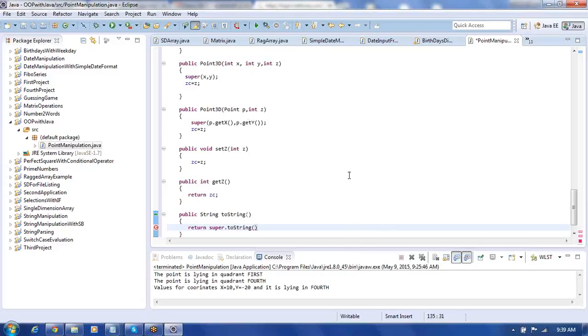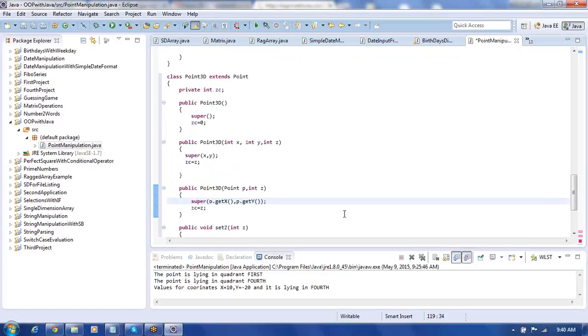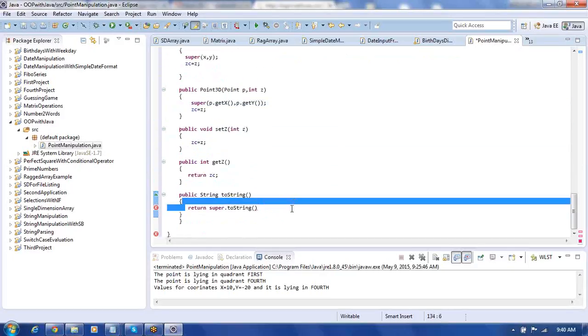We can use super.toString here, but super.toString is showing only that particular coordinate. So how do we do this in such cases? I can do it like this.